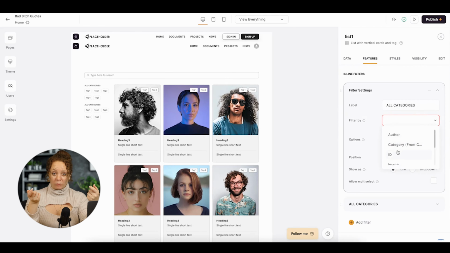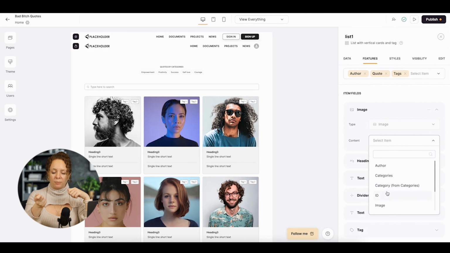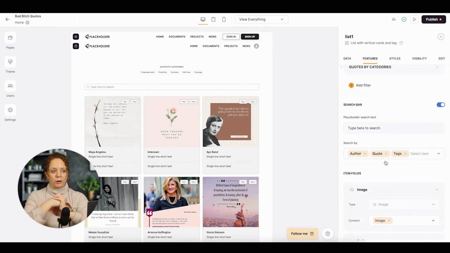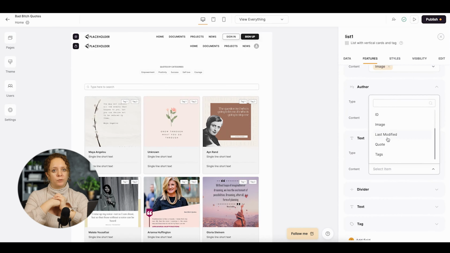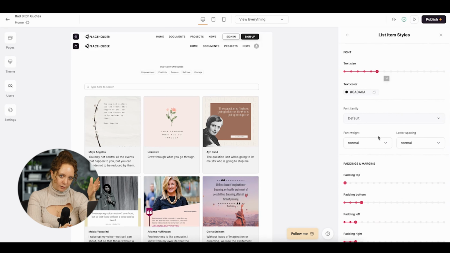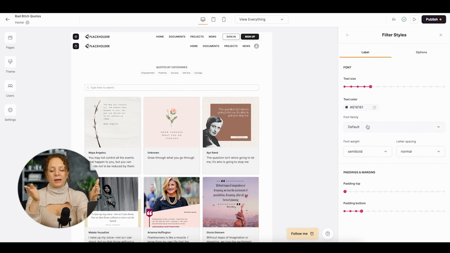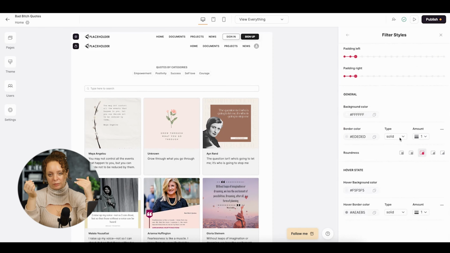I also included in that a redesign of some of my filters and elements for the list, just because I wanted to fit a little more with a homepage vibe rather than a filter for quote page vibe. I feel like that wasn't clear, but I think you understand me. That's fine. So now I had my homepage, and really I was almost done with the technical part of building the website.